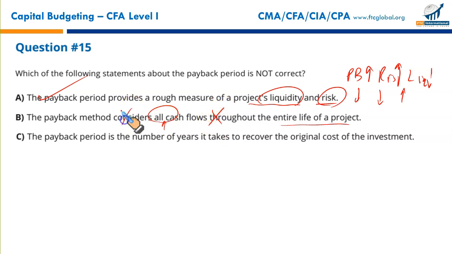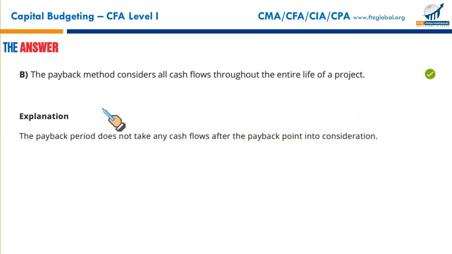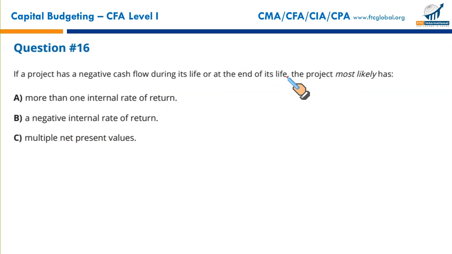This statement is incorrect. Last, the payback period is the number of years it takes to recover the original cost of investment. It's 100% correct, and that's why B is the only one that was incorrect. We needed to find the statement that was wrong. So that makes B the correct option. Next, if a project has a negative cash flow during its life or at the end of its life, the project most likely has what?